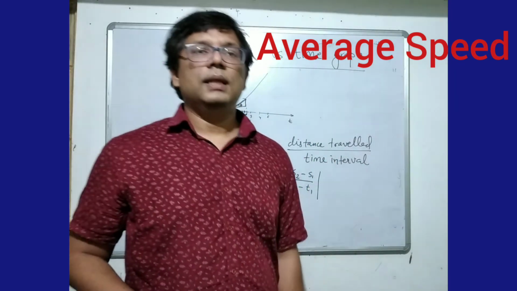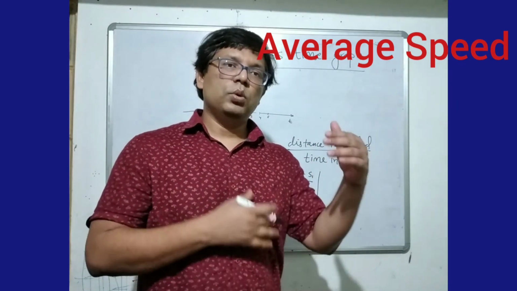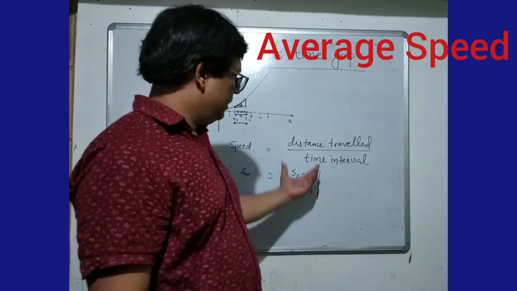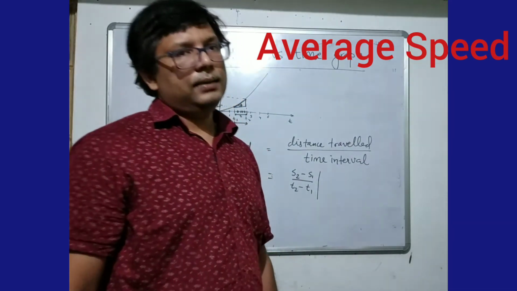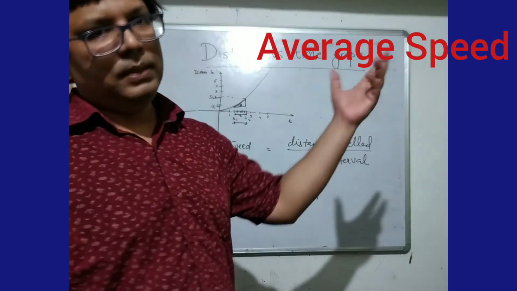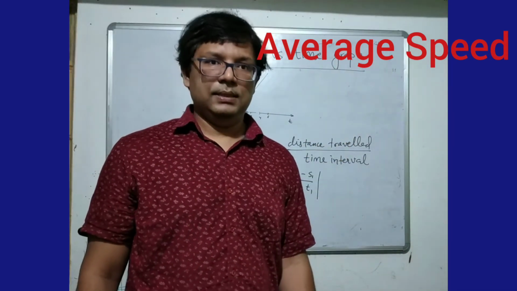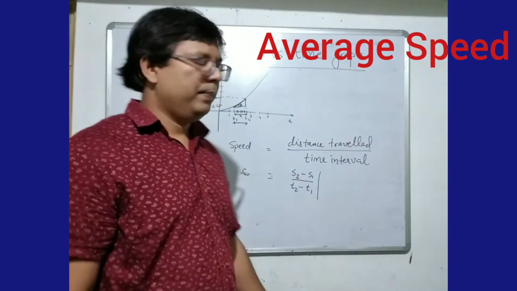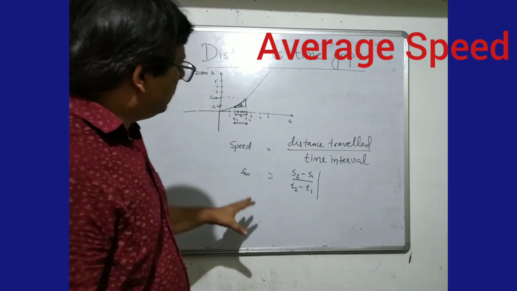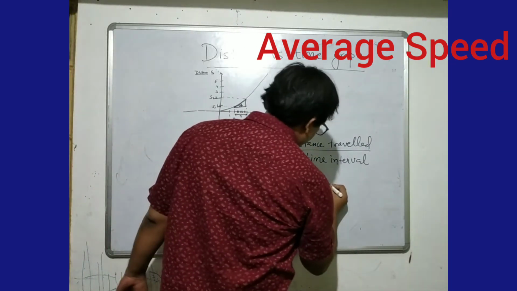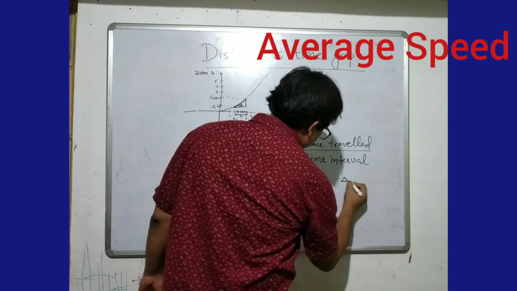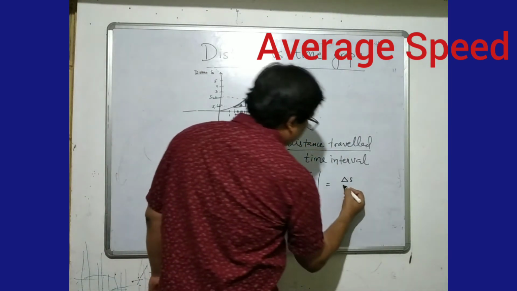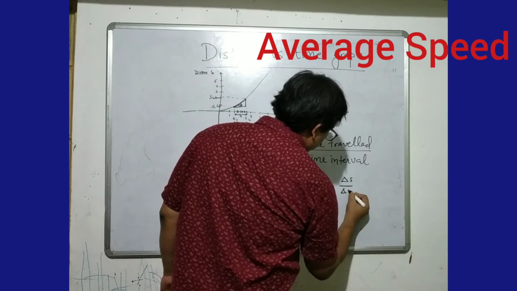But when you take the average run score, we are just totaling that and dividing by total overs. In the same way, at some point the speed may be up, at some point the speed may be less, but on average we have maintained this speed. So this can be written like this: change in distance traveled upon change in time.